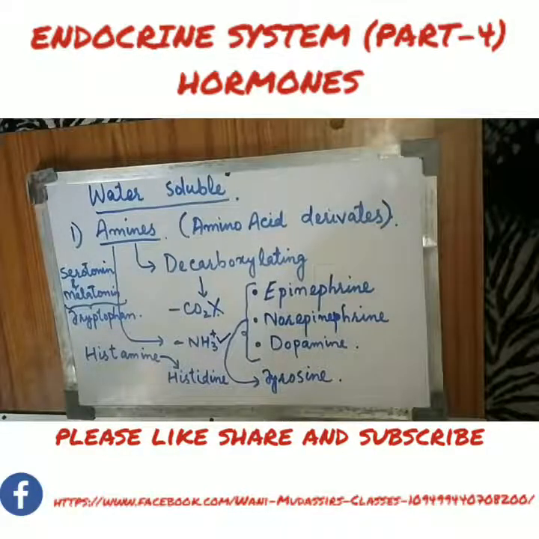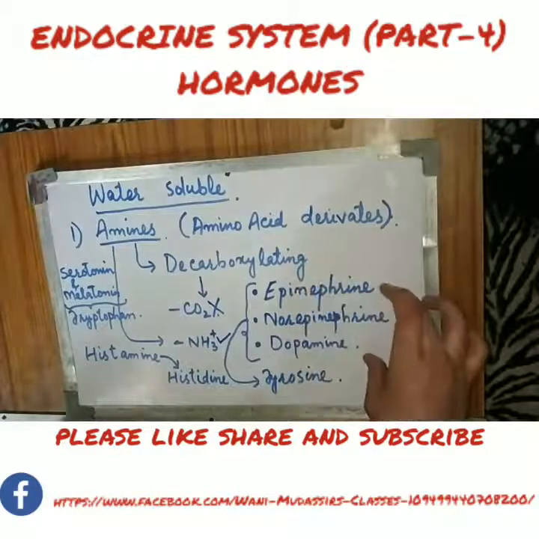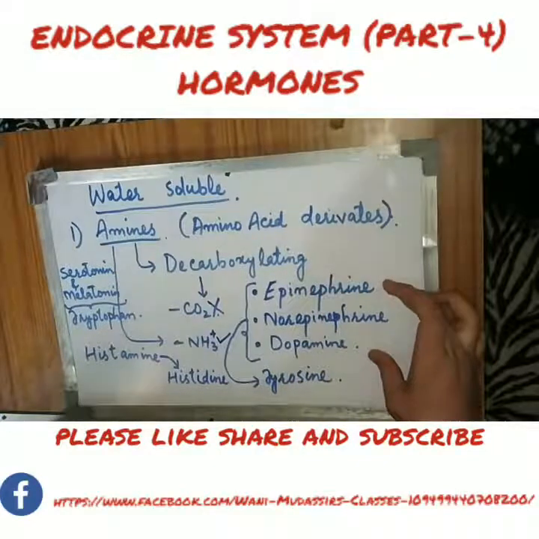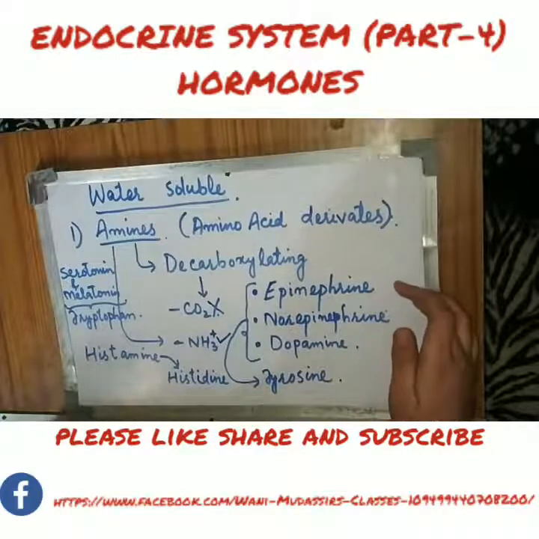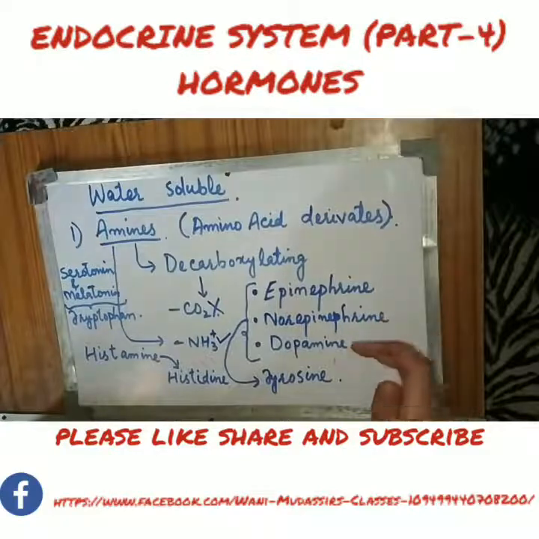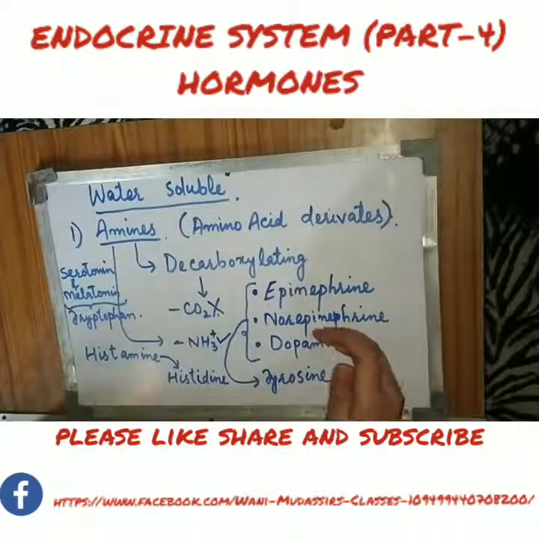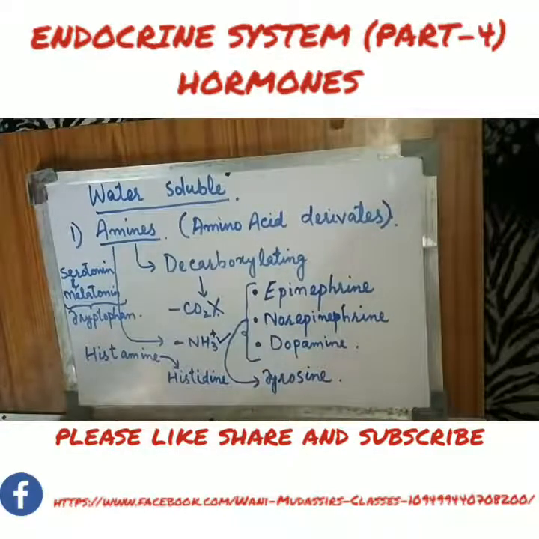Suppose, for example, we have these hormones which are called catecholamines. We have epinephrine or adrenaline, norepinephrine or noradrenaline, and then dopamine. They are synthesized by modifying the amino acid tyrosine. After modification of histidine, we get histamine, and after modification of tryptophan, we get serotonin and melatonin.